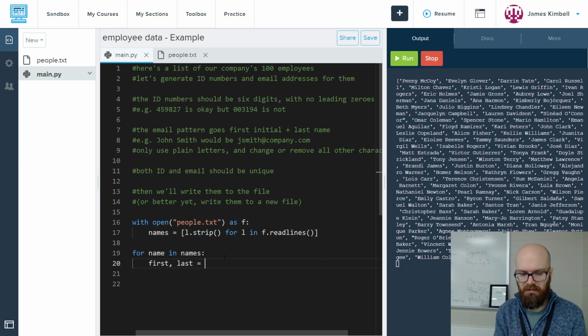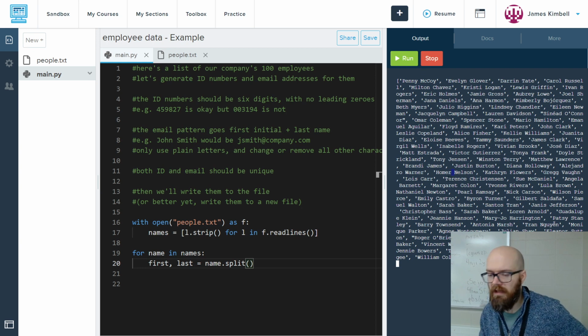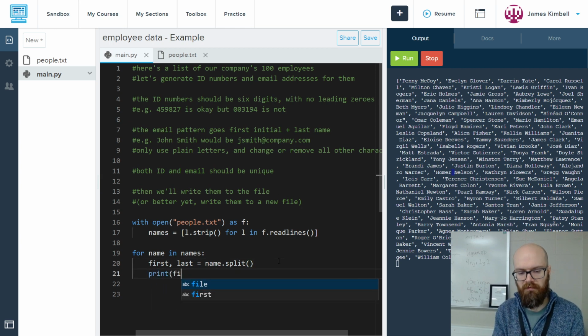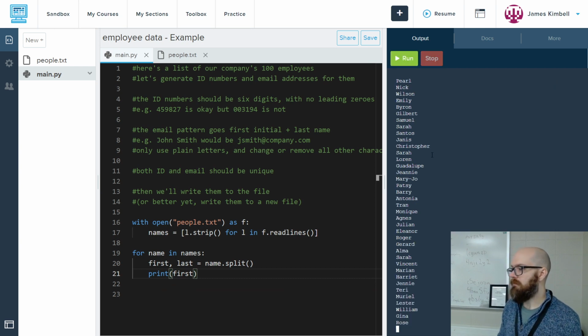First comma last equals name.split. Split with some parameter will split on a character, like you could split on commas or whatever, but the default is to split on a space. So it'll split like, everything before the space and everything after. So if I do this and then print first, just as an example, it will give me the first name of all the people, which is what we're going to use as part of our thing.